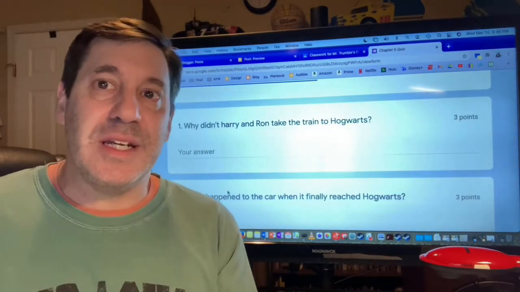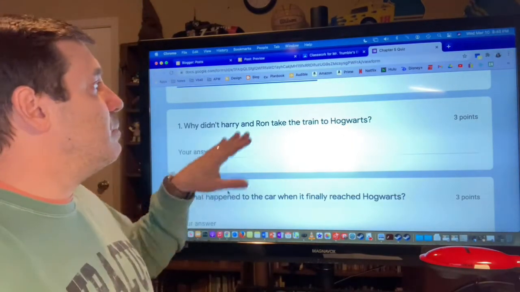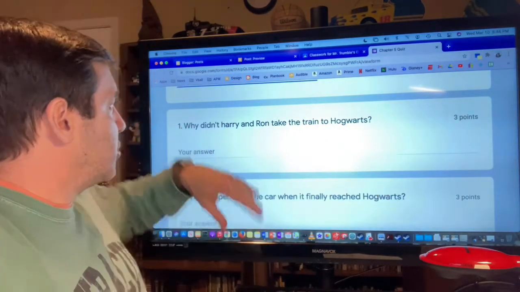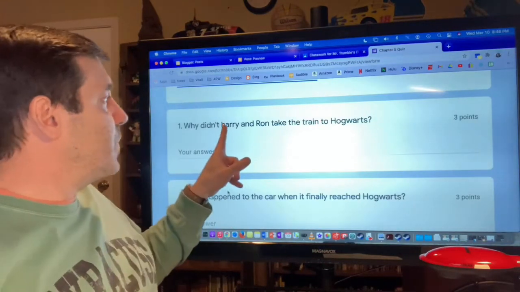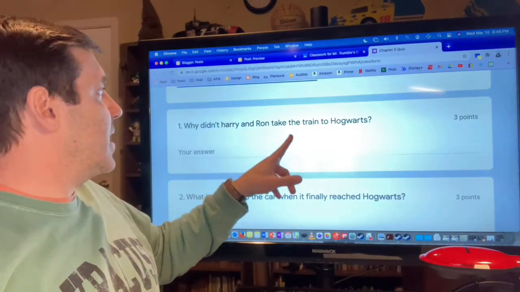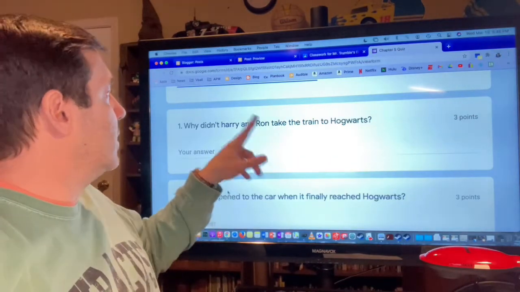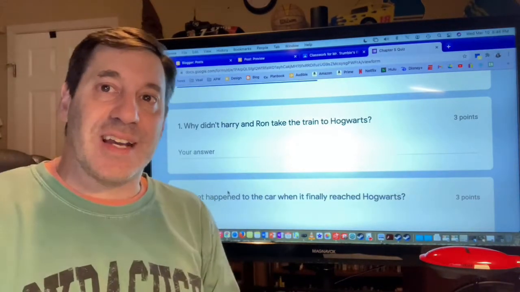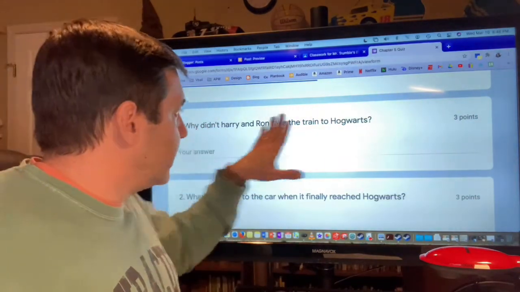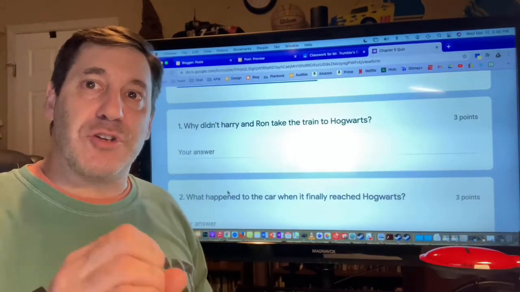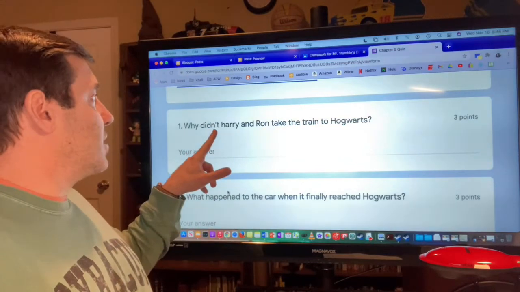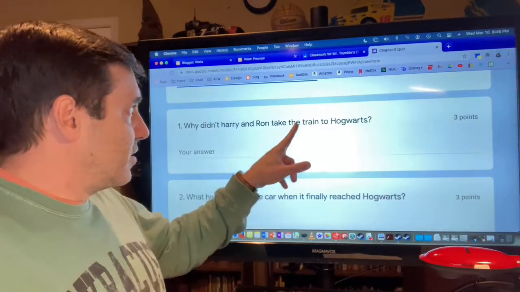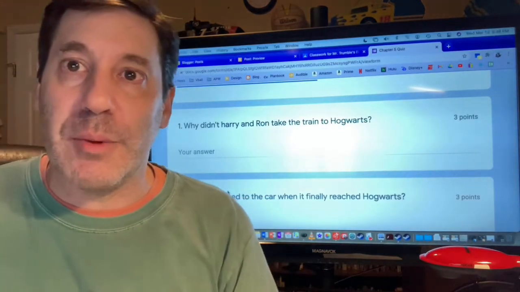So the first thing that we need to do is ask ourselves, how would we begin our answer to this question? We would use the words right here from the question. We would just drop off the why didn't, and we would begin with Harry. Harry and Ron do not take the train to Hogwarts because, and again, you see, it took me a second. I started to misspeak there. I can't just blindly grab the words from the question. I have to truly think about it. We're dropping this word didn't here, but I need to reinsert it. So it's Harry and Ron did not take the train to Hogwarts because. And that's how I would start that.